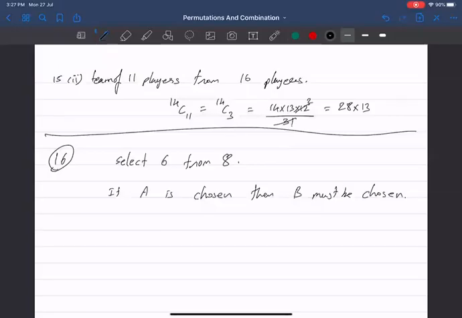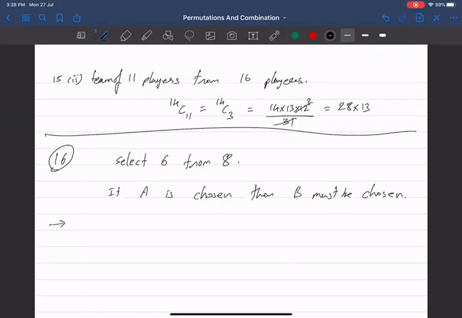Yeah. So this is the question. We have to select 6 people out of 8. ठीक है. The condition is that if A is chosen, A को select किया है, then B must be chosen. B को select करना compulsory बन जाएगा. So how many ways this can be done? Let's see the first thing first.